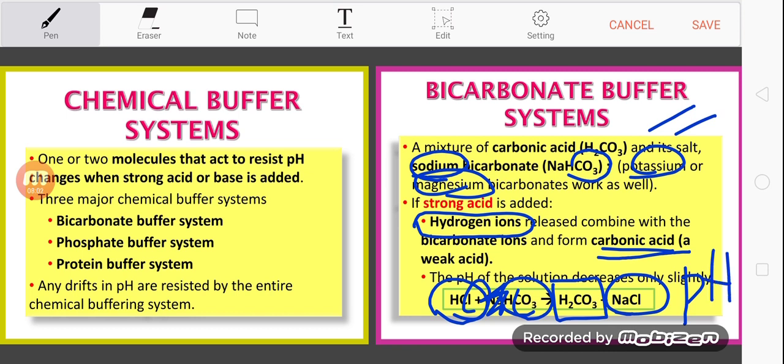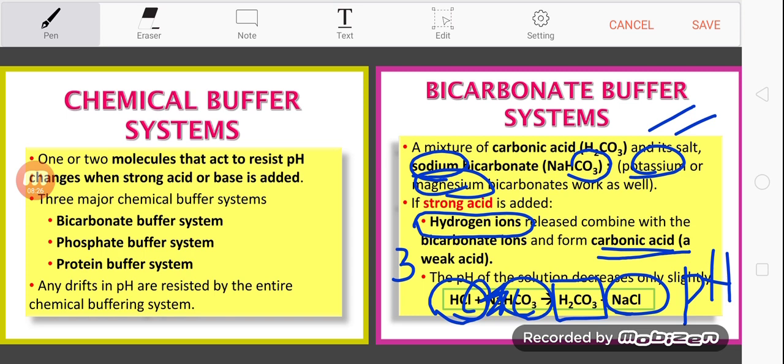Okay, if it's HCl, the pH is very acidic. Let's say we put it at 3. When it dissociates, it frees the hydrogen ion, which binds with the bicarbonate ion and builds the weak acid, carbonic acid.